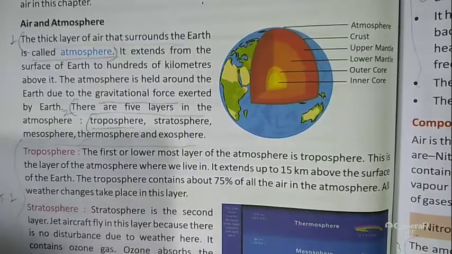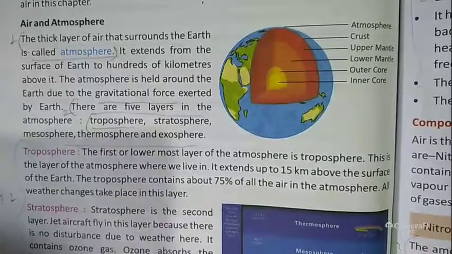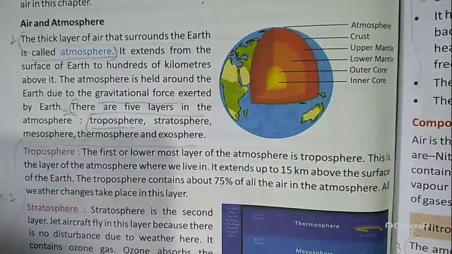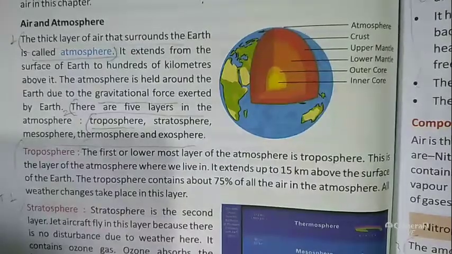The thick layer of air that surrounds the earth is called the atmosphere, and it extends from the surface of the earth to hundreds of kilometers.